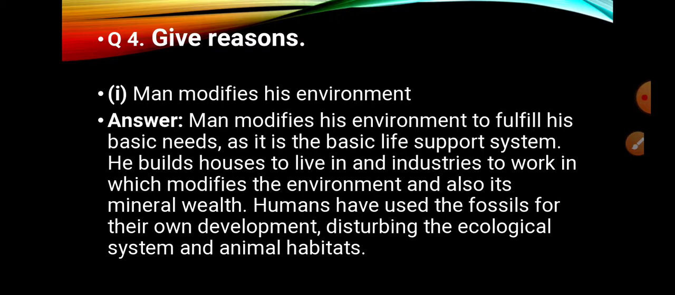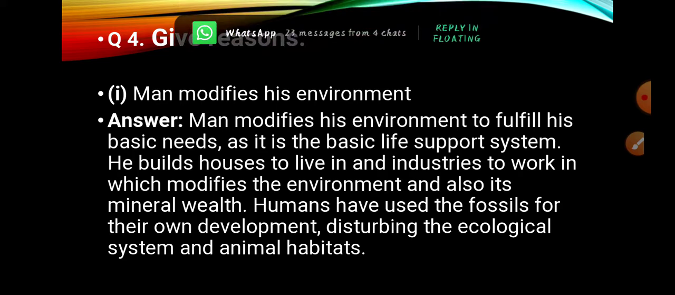Question number 4. Give reasons. Students, you can go through your book. You will be easily getting all the answers. Give reasons. Number 1. Man modifies his environment. How will you give the reason? Man modifies his environment to fulfill his basic needs as it is the basic life support system. He builds houses